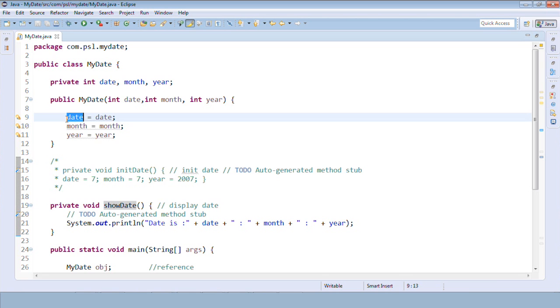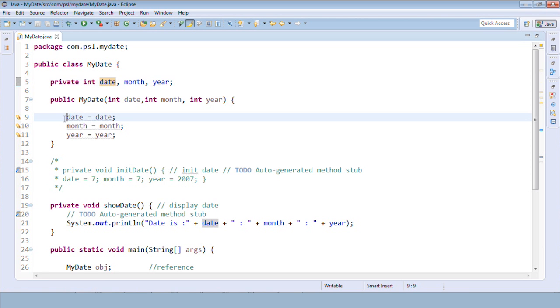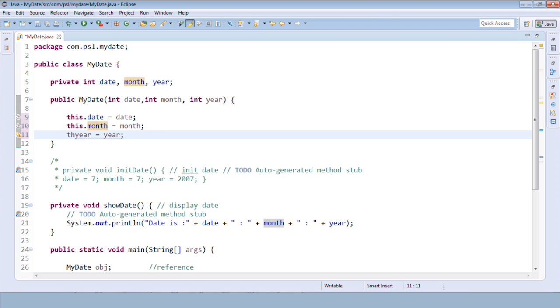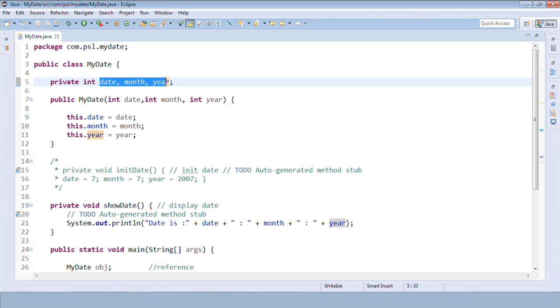So what do we want to refer to? We want to refer to the global variables. In that scenario, I can use the this keyword in front of this, and this says use the current one, use the current month, use the current year. This is how I can remove the problem of shadowing. As I said, this dot will refer to the globals, the instance variables. It will not refer to the local ones, right?